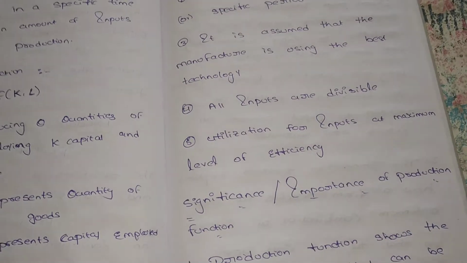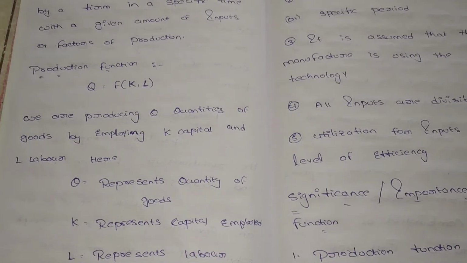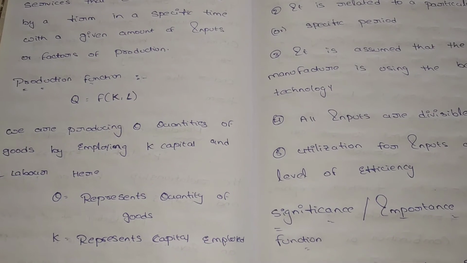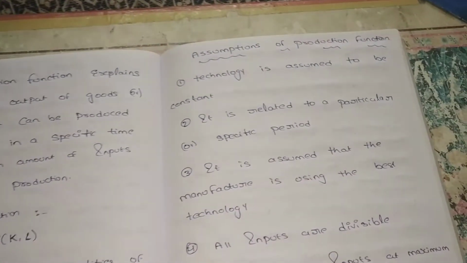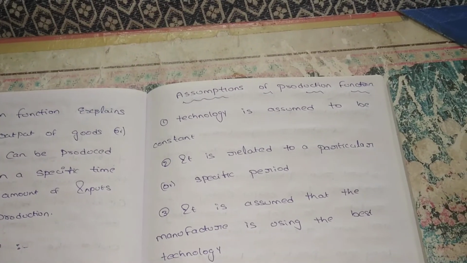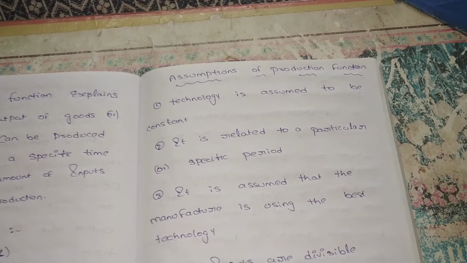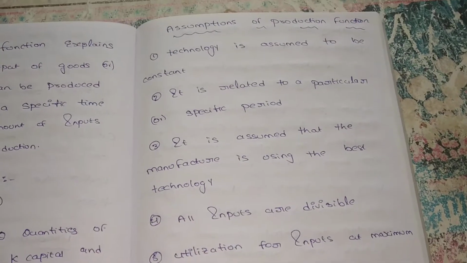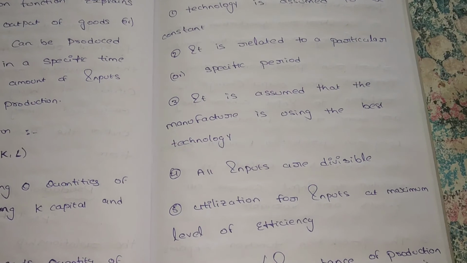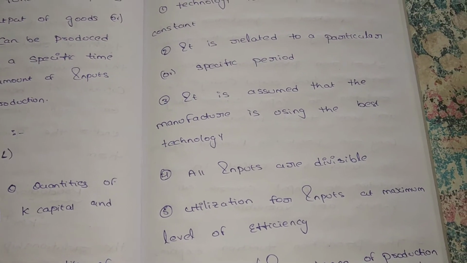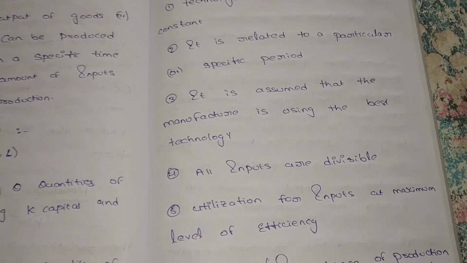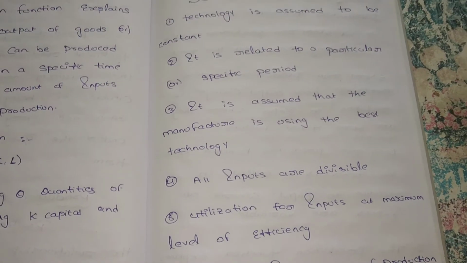And next, what is the production function? The quantity of output is equal to f of the inputs. And next we discussed the assumptions. In the assumptions: technology is constant, the production is related to a particular period of time, the manufacturer is using the best technology, and all inputs are divisible. Utilization of the inputs at the maximum level, you have to utilize all inputs for better efficiency of output. These are all the assumptions of the production function.